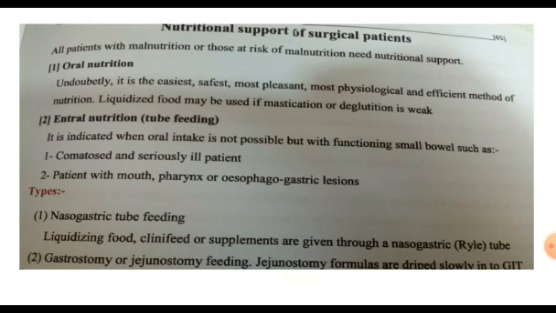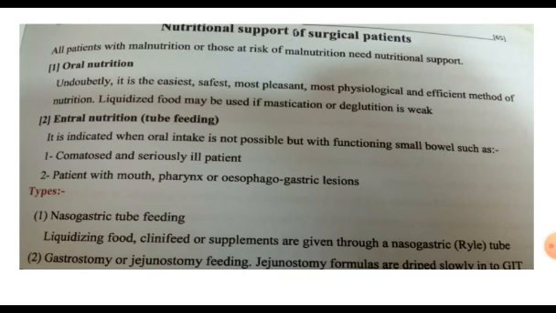The other is enteral nutrition, tube feeding. This occurs in the comatose patient. Oral nutrition is contraindicated in comatose patients due to fear of aspiration. Due to loss of reflexes in comatose patients, food can be aspirated from the pharynx into the trachea and the lung, leading to chemical pneumonitis, severe pneumonia and chest infection, and the patient may die from aspiration.